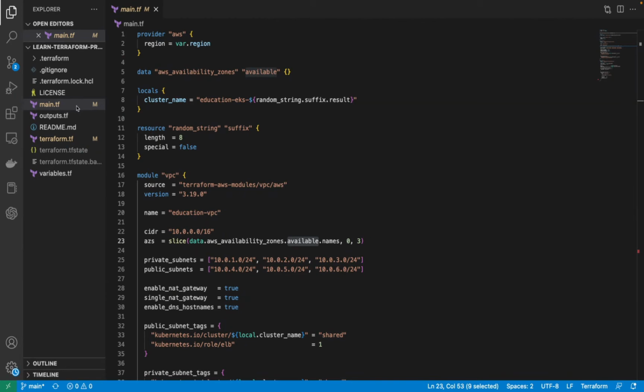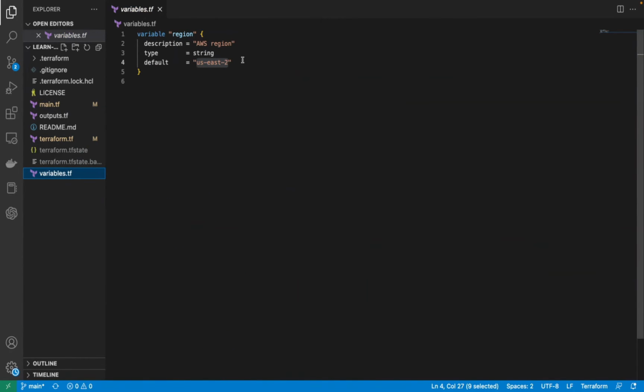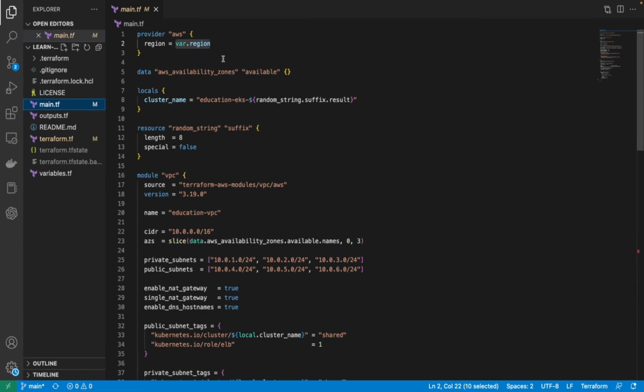You can see the main Terraform file. This is the main file where Terraform starts executing. We are mentioning the provider as AWS, and we are taking the region from a variable. You mention all the variables in a separate file, which is the variables Terraform file. If we go there, you see I have the variable AWS region. The value is us-east-2, and that's where it's coming from. Then we have a data source, AWS availability zones, which is an empty array. That is going to be used later.